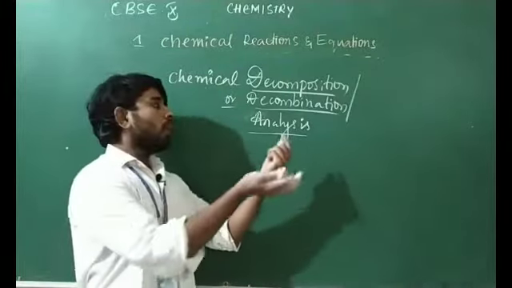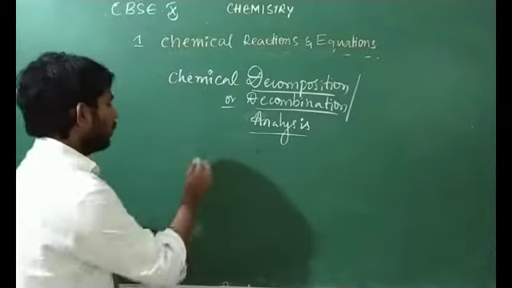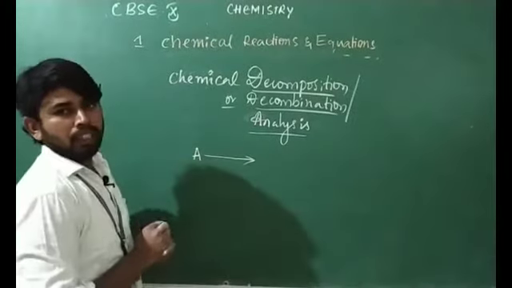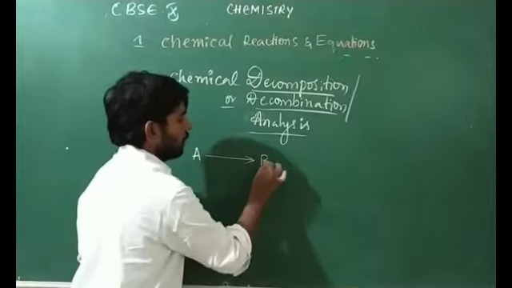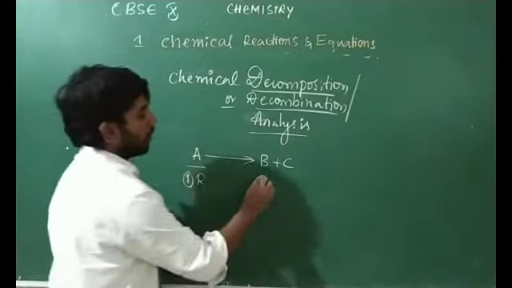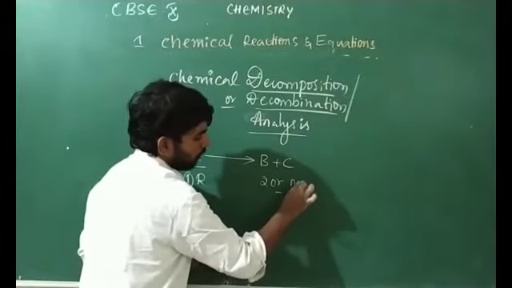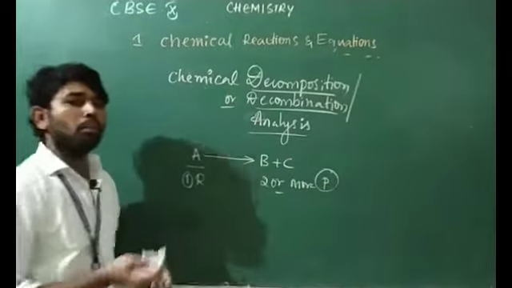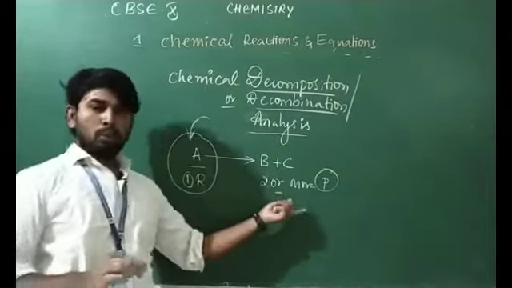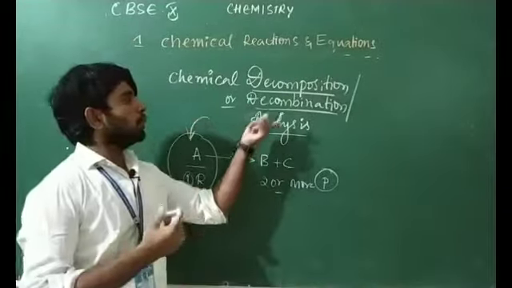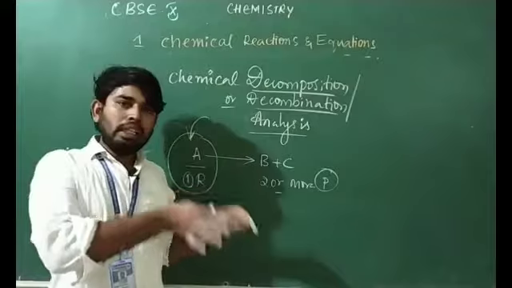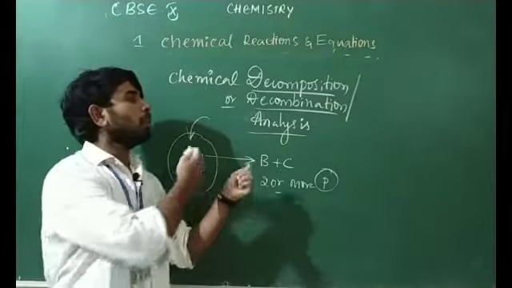Here, quite opposite to the combination reaction, there is only one reactant, A, reacting by itself to form B and C, that is, forming two or more products. A single reactant reacting by itself to form two or more products is said to be chemical decomposition, chemical decombination, or an analysis reaction.